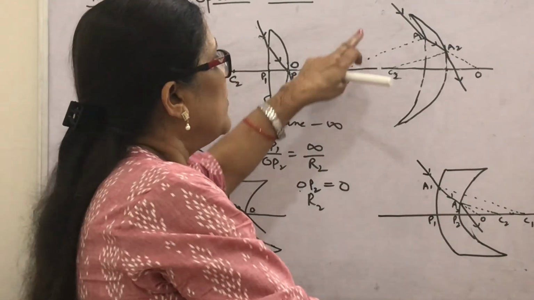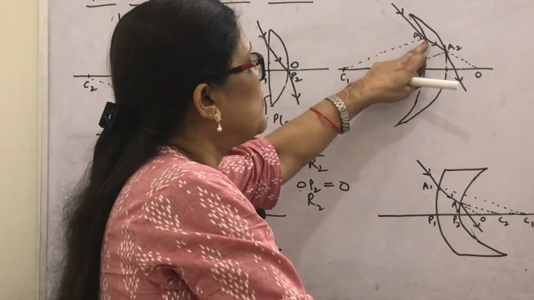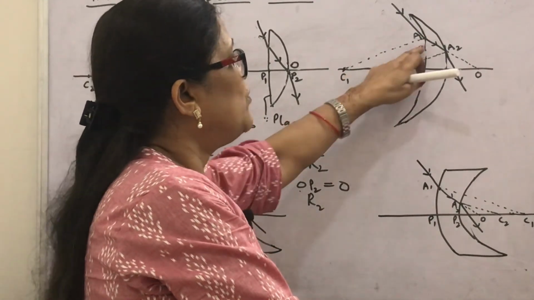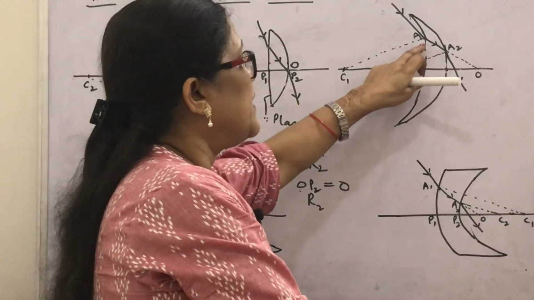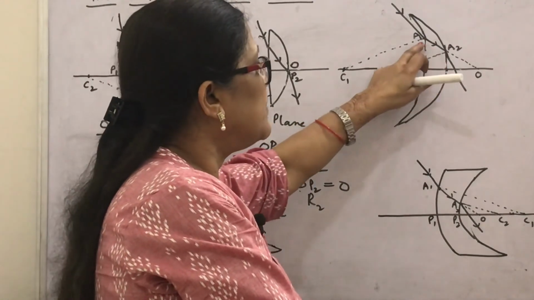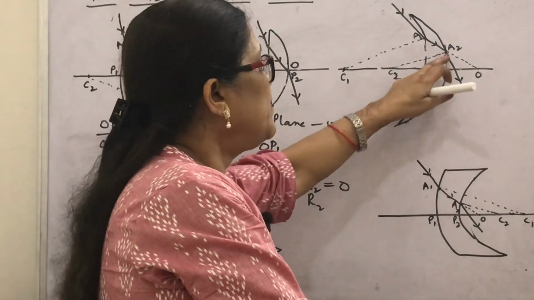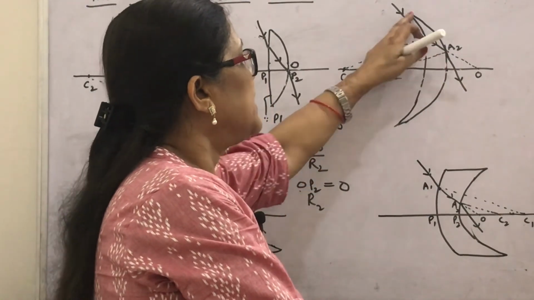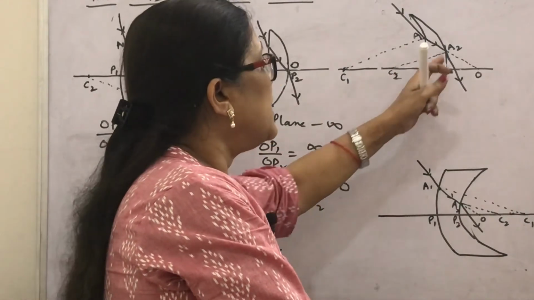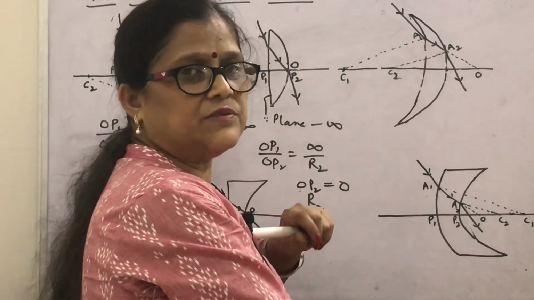So look, when the light ray is incident at one of the points, say A1, if you join A1 with C1, then this will be the normal. The light ray bends towards the normal and comes at the second surface. This is A1, A2 is the refracted ray. From A2, if you join the center of the second surface, that is C2, then this C2, A2 is normal and the light ray will finally come out this way.